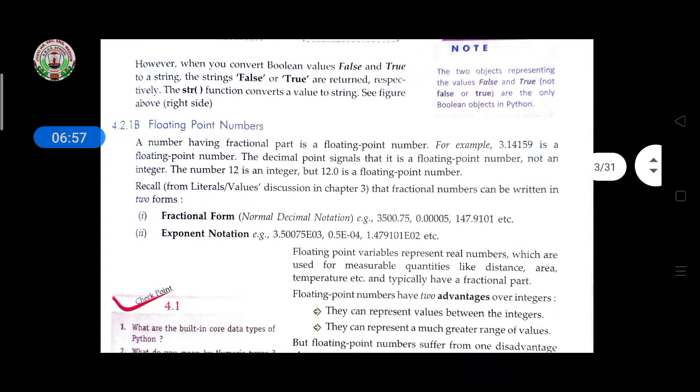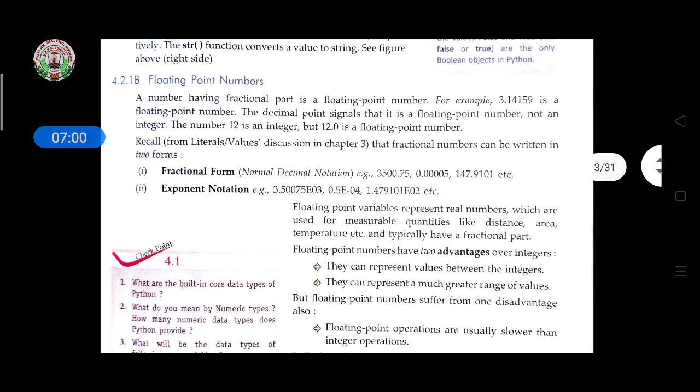Now come to floating point numbers. A number having a fractional part is a floating point number. For example, 3.14159, where the decimal is there, is a floating point number. The decimal point signals that it is a floating point number, not an integer.